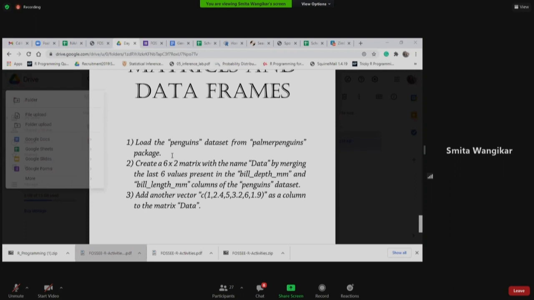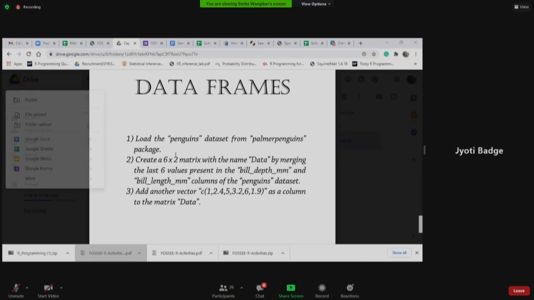Did you find any problem in loading the data set? No, ma'am, I have loaded the data and created the 6x2 matrix with the name data. I also applied cbind, but when I put the values here, it shows an error. The error shows in rbind. Sorry, it says cbind, not rbind.